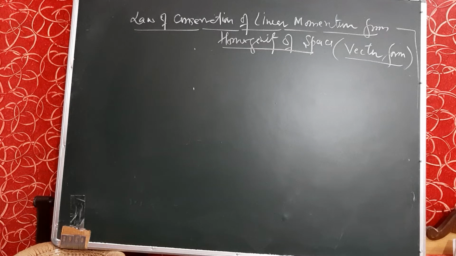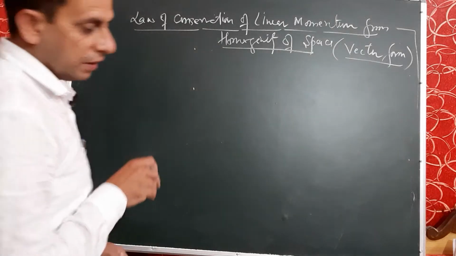Today we will prove the same law of conservation of linear momentum from homogeneity of space, but it will be in vector form. Yesterday we proved it in one dimension, that is only by using the x component, but today we will take all three components, that is in space or vector form. So, what is the diagram in vector form?